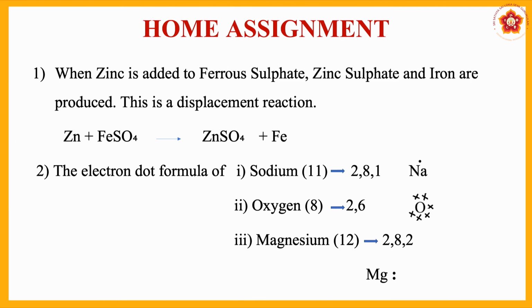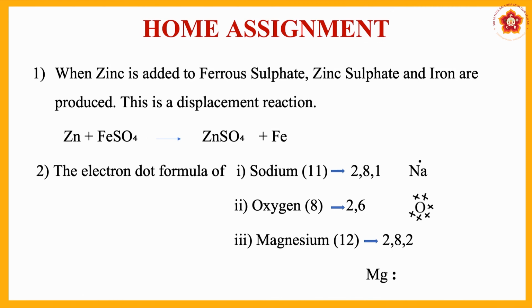As you know, sodium contains 11 electrons. First orbit K shell you have 2, L shell it has 8, and M shell it will have 1. So, the last electron in the outermost orbital is 1. So, 2, 8, 1 is the configuration. In case of oxygen, it is a non-metal. The atomic number is 8, it has got 8 electrons. First orbital you have 2 electrons, second you will have 6 electrons. That is what you can see in the figure.